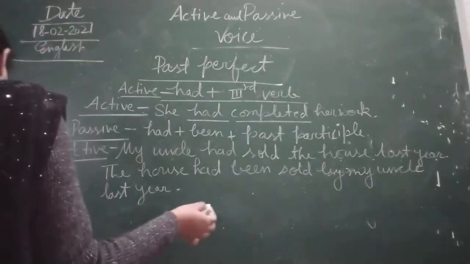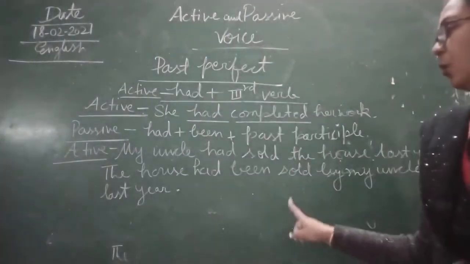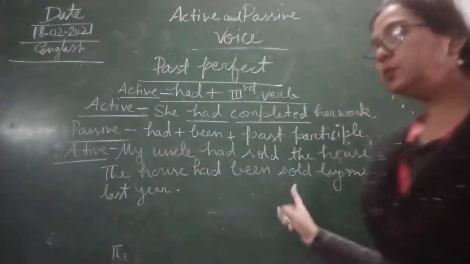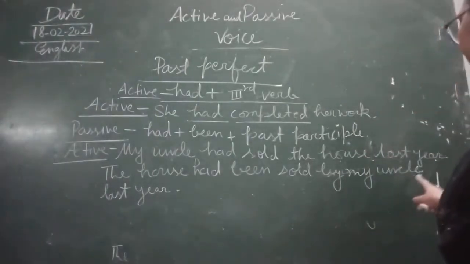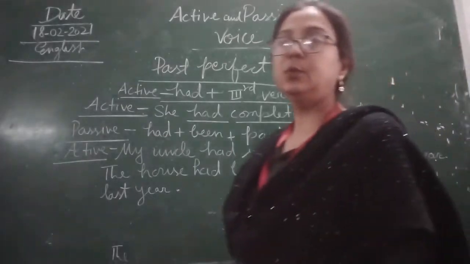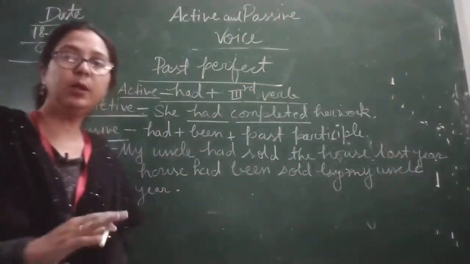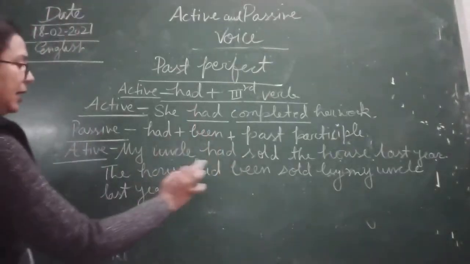Okay, what have we changed over here, children? Only and only been we have used, and sold is there, and my uncle and last year. Simple. So according to the rule, we have only changed to had been.